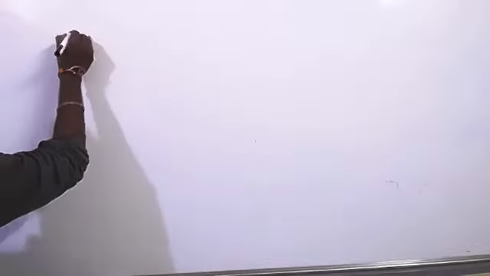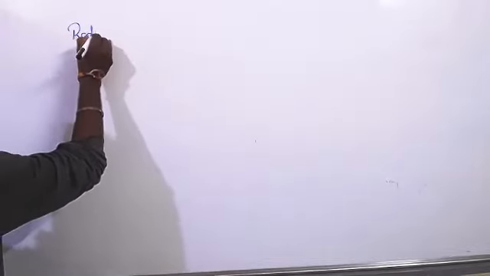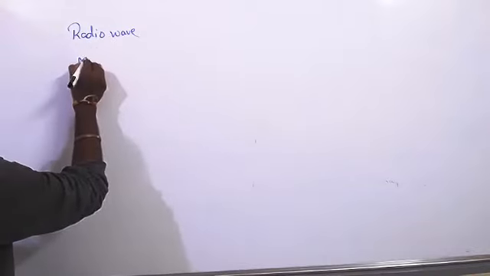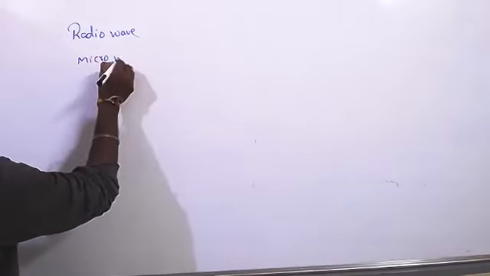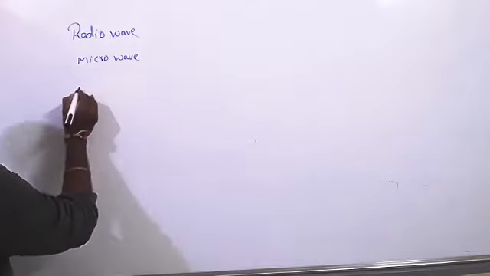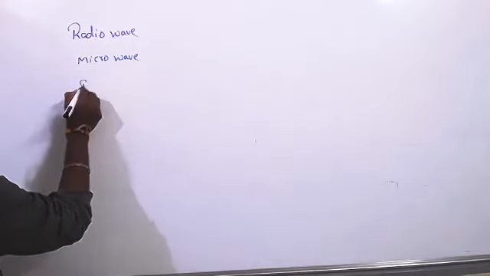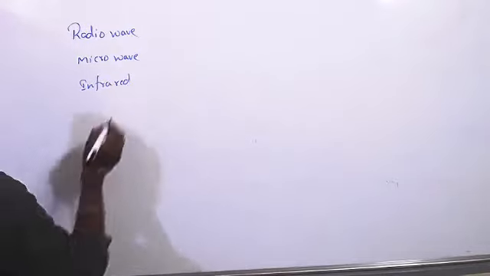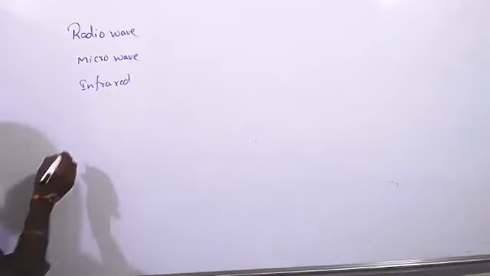Okay, now see the wavelengths. Radio wave, microwave. Next, infrared waves. Next, light, right?